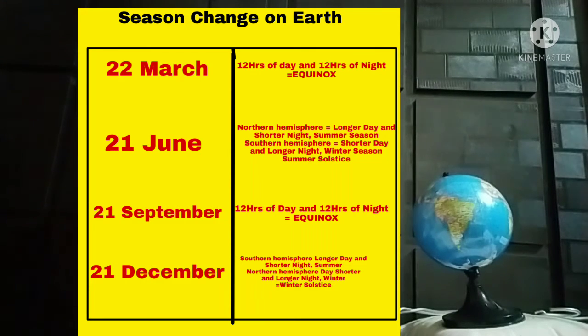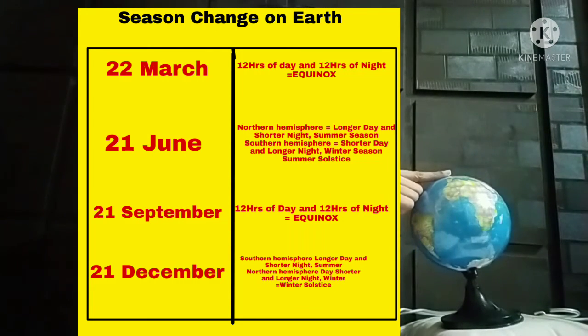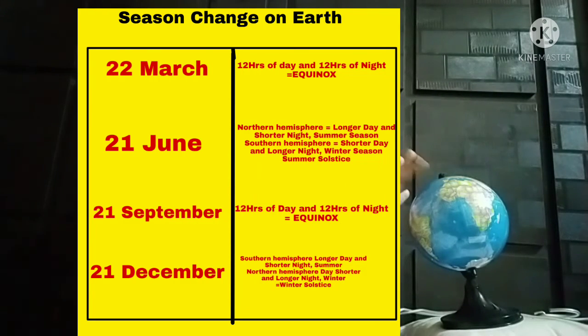When the winter solstice comes, in the southern hemisphere there are longer days and shorter nights. At that time we say there is winter solstice. Then in the southern hemisphere there are longer days, in the northern hemisphere there are longer nights and shorter days. So that creates the winter solstice, as you will see in the diagram I have also made. So this is the winter solstice.